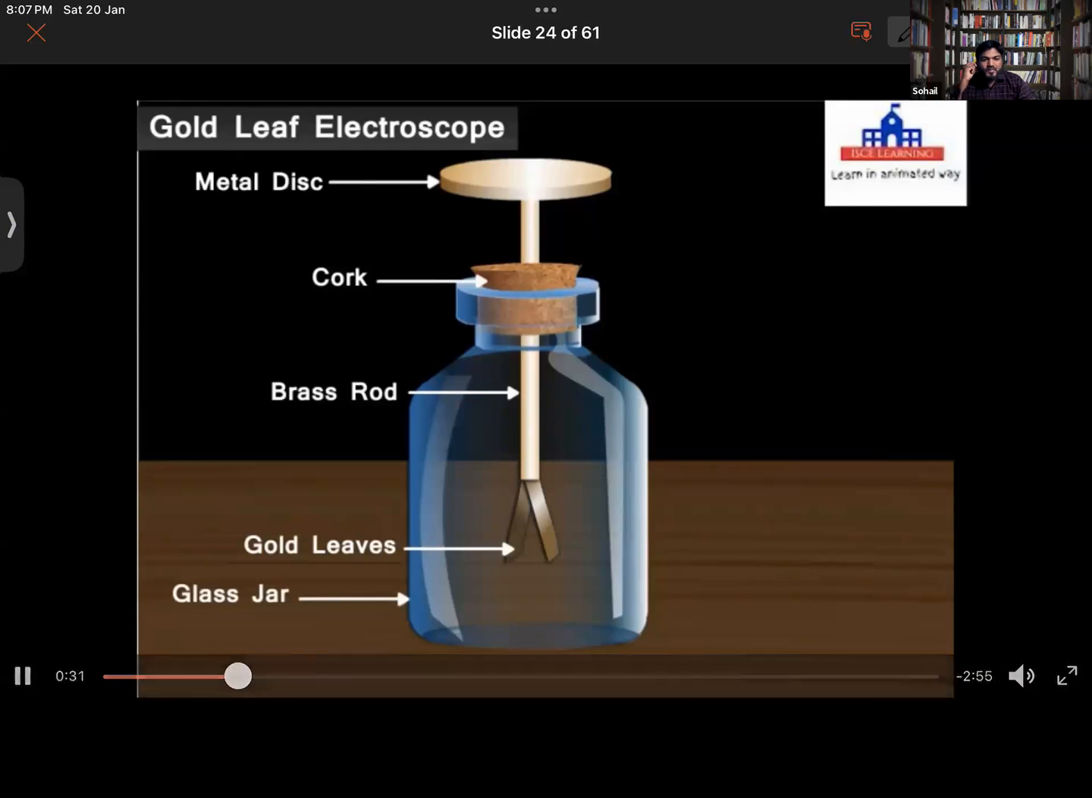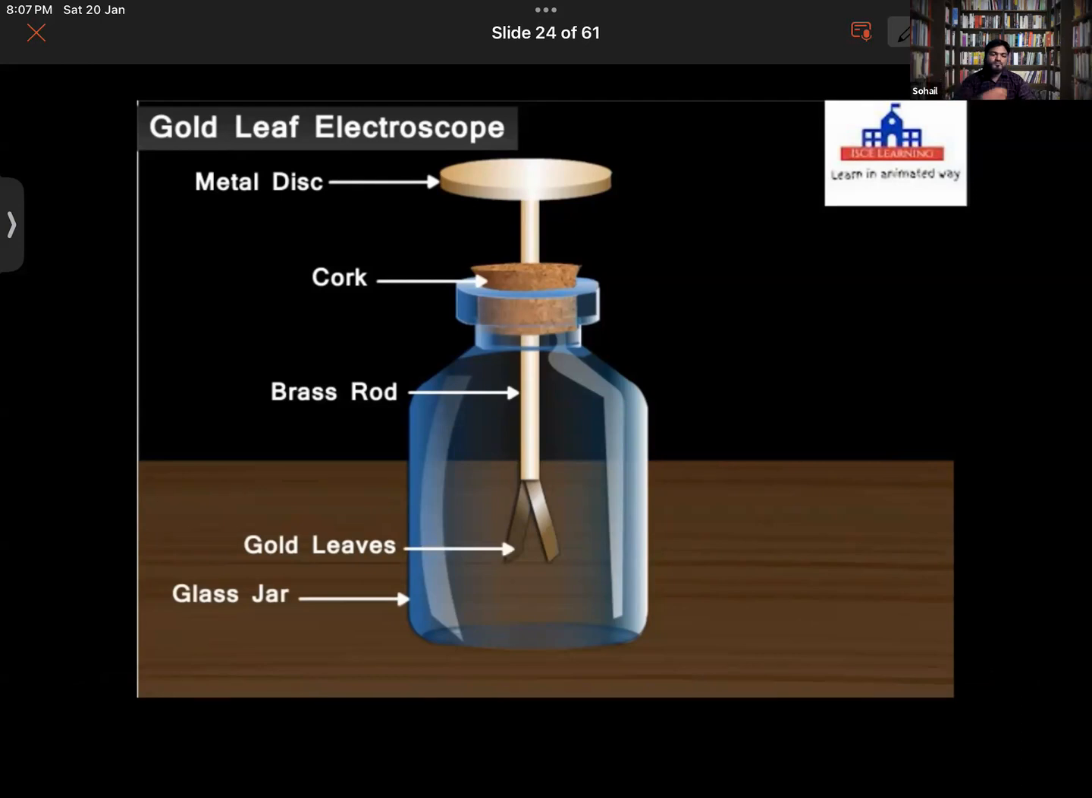Gold leaf electroscope is shown in the picture. The two extremely thin gold leaves are attached to the lower end of the brass rod fitted in a glass jar through an insulating cork of rubber. A circular metal disc is fixed to the upper end of the brass rod. The gold leaves are extremely thin conducting foils that have low mass per unit area and are flexible, so they respond very quickly to small electrostatic forces.